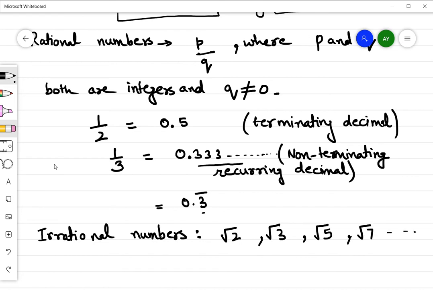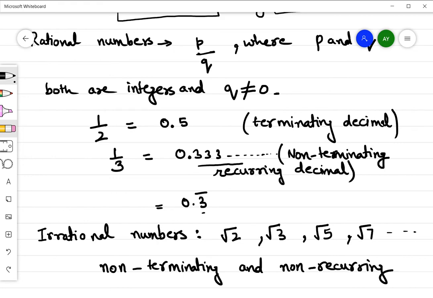So what is the difference between a rational number and an irrational number? In case of a rational number, we get a decimal expansion which is terminating, or non-terminating; if it is non-terminating, it is recurring. But in case of irrational numbers, we have a decimal expansion which is always non-terminating and non-recurring.